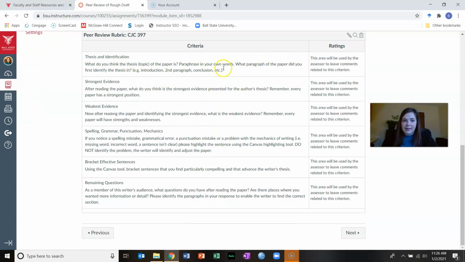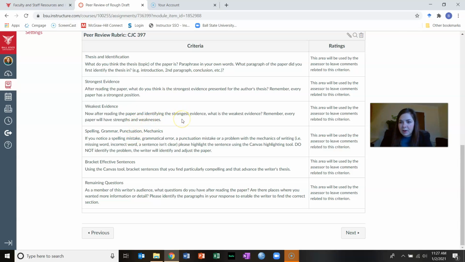You are going to be asked to paraphrase what your peer's topic is and when you identified it. What do you think their strongest source is here? Remember, you don't need to comment on the quality of the source, but I'm looking for something along the lines of, you use Just Mercy really effectively to make your point.